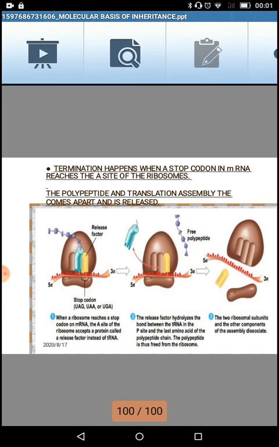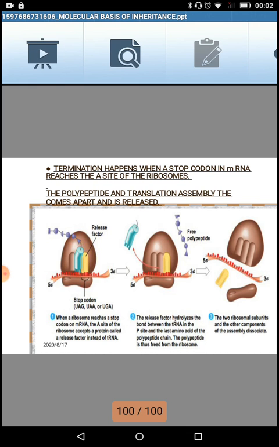Now once it shifts to the E site, the whole amino acid will create a polypeptide chain with the amino acid which is present on the P site presently. Again once the A site is occupied, one more assembly will move one codon. So again the P site will shift to the E site, the A site will shift to the P site, then the A site will be free and will again summon another codon.